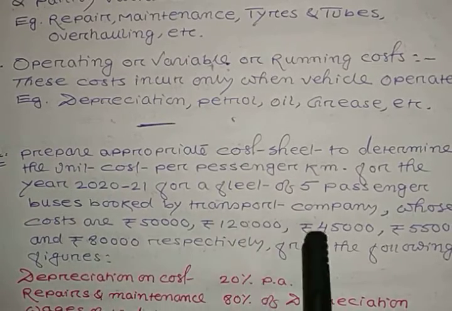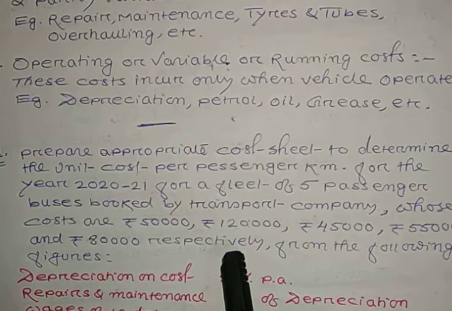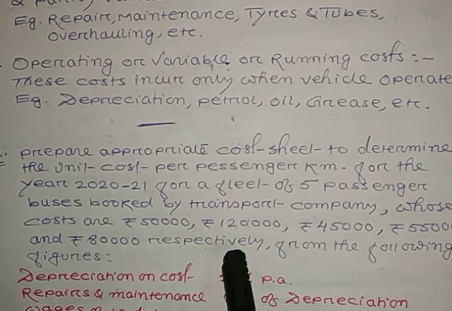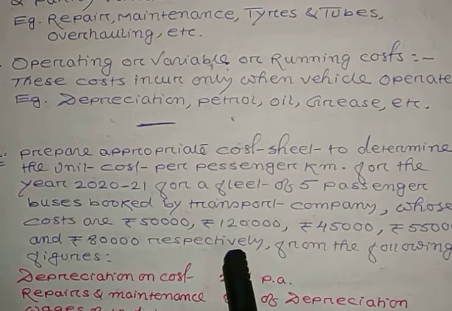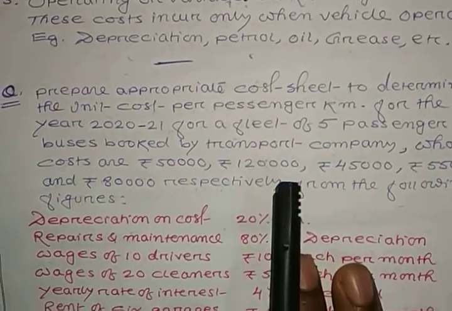If you add all these costs, this is also called the cost of the buses or capital.